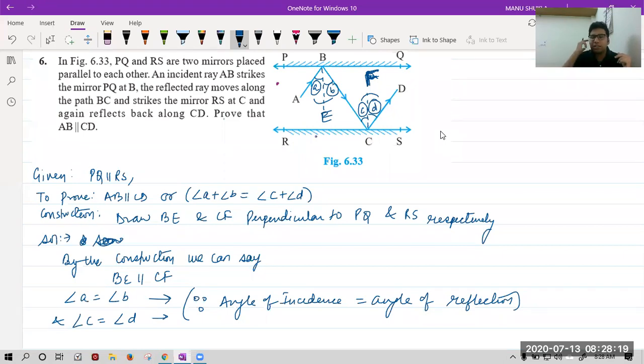Utkarsh, very good, beta. Others, please try. We have to find this thing. Our two proofs should have A plus B equal to C plus D. How will you connect them? Yuvika is saying corresponding. Yuvika, no, not corresponding. Try to understand, there is a different world of AB, a different world of CD. How can you connect these two worlds?